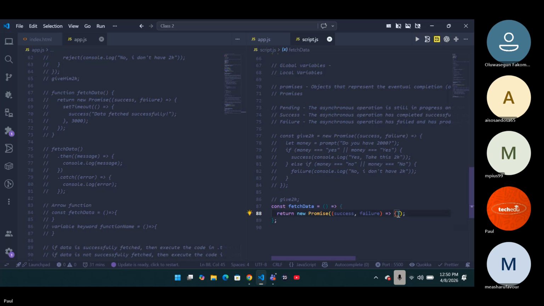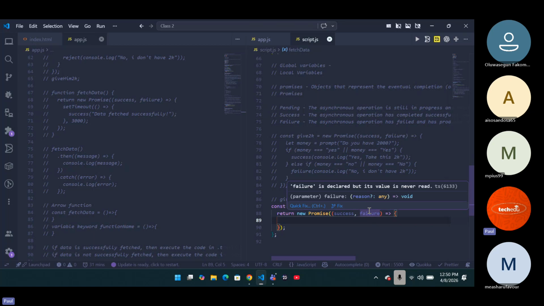What we've been able to do right now is create a particular promise that has two messages. The first message is your success message. Then we're also going to have a failure. But in this case, we're just going to go ahead and declare a particular success message, in case data is fetched successfully. Then we're going to have a success message.